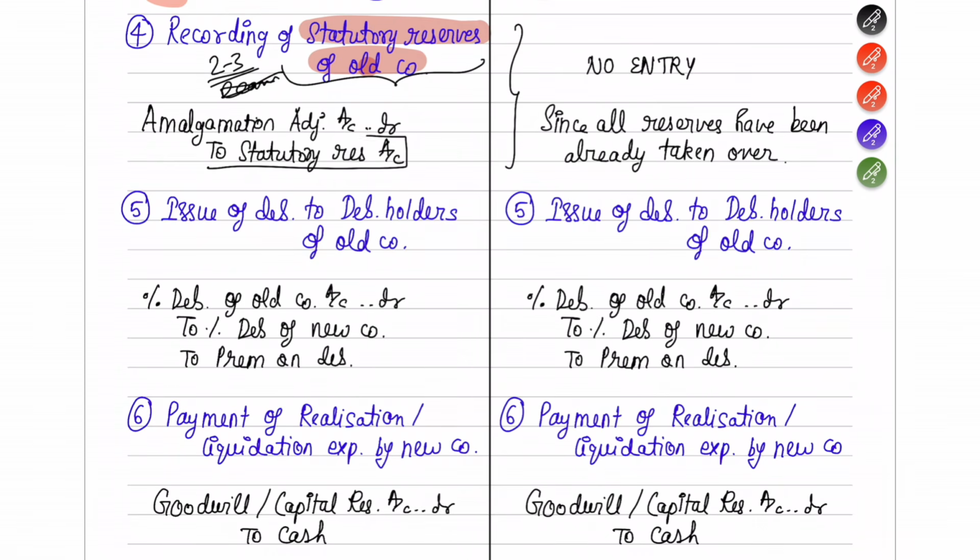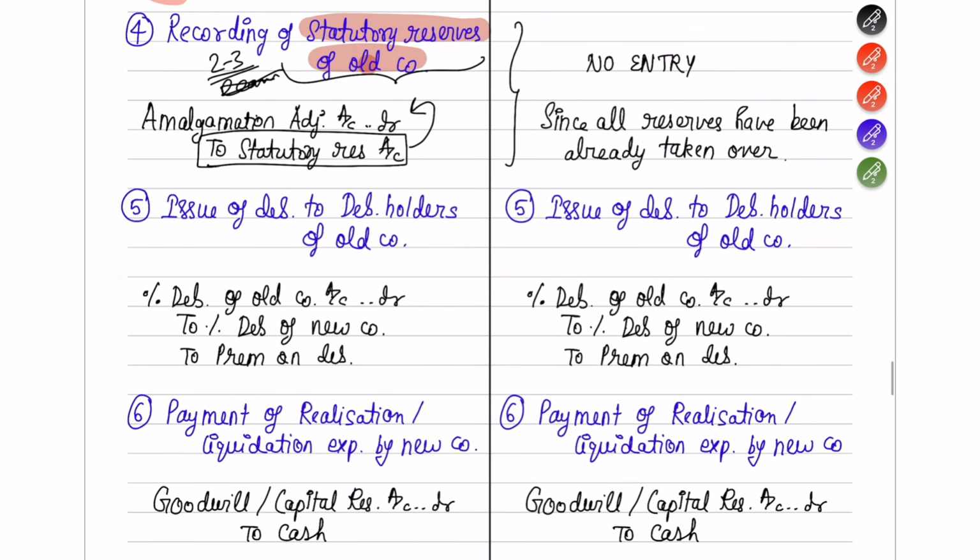So from the first, what you do is the statutory reserves which are there in the old company, you transfer it to an account known as amalgamation adjustment account. So you transfer it to an account called amalgamation adjustment account. And in this account it will be showing in the new company. In the new company, this is the account which will be shown. I hope you understood journal entry number 4 also.